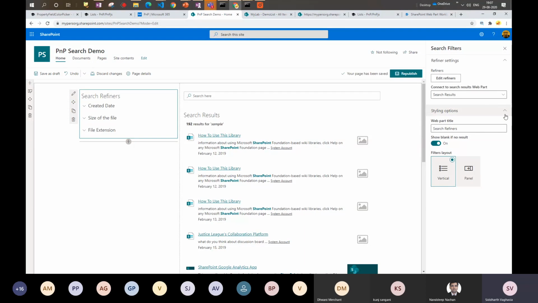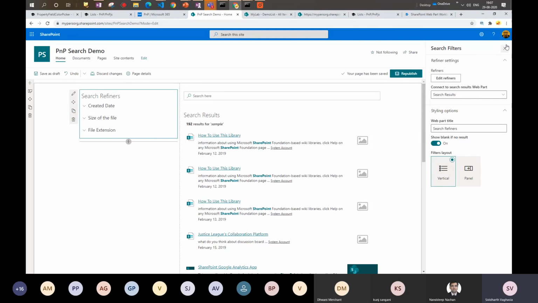Okay, and then you can also configure the title, and you can connect which web part the selection should be passed to. So these are kind of connected web parts. Once you select this, the dynamic data sourcing would be used. The selected queries would be passed to this particular search results web part, and it will automatically re-render because of React, because of the way it is implemented. Mostly it is reactive in nature.